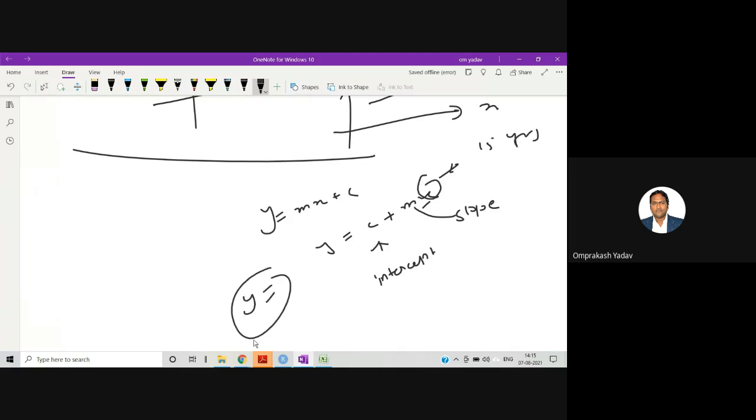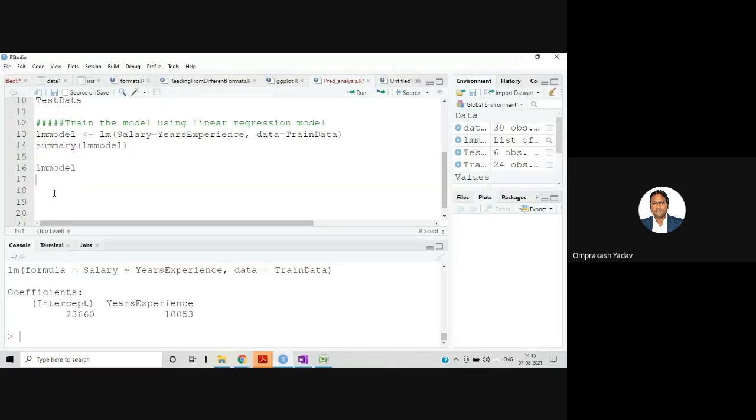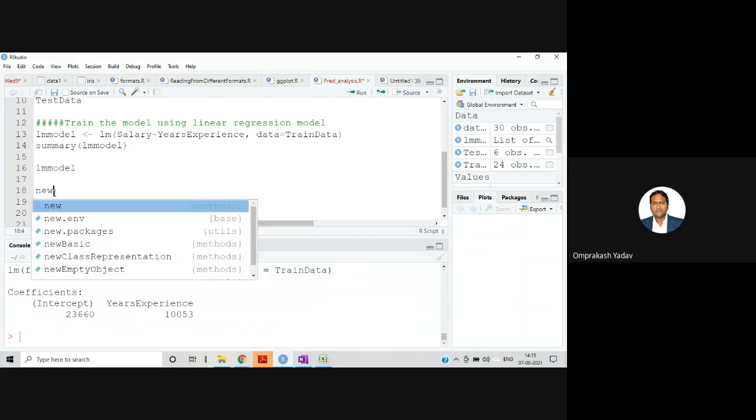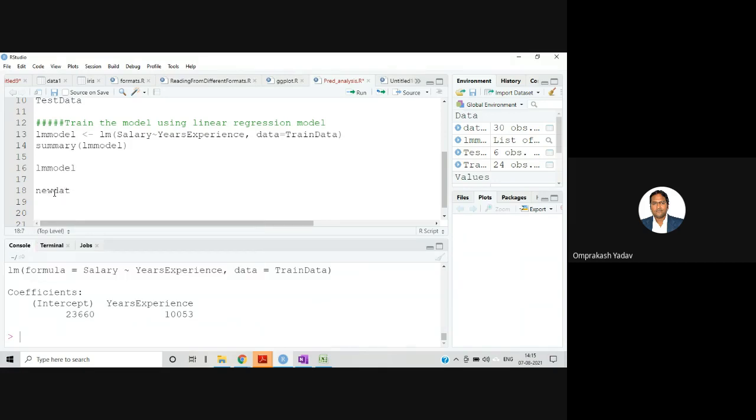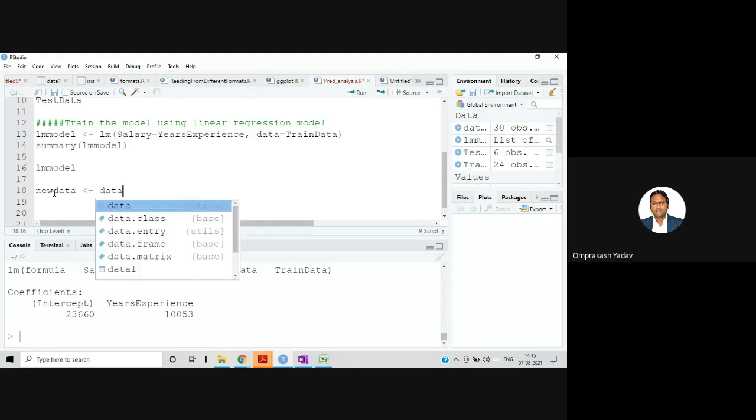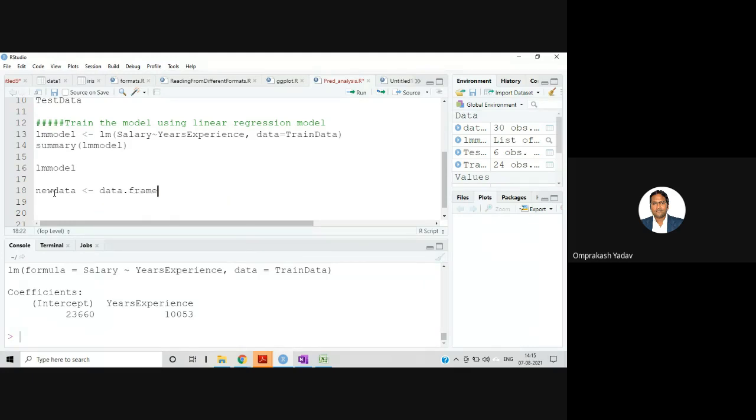So that's what we'll be doing now in this model. Let's check for an unknown value. Let's give that particular new data. First of all, for this new data, I'm creating a data frame. I'm saying data.frame, and this is years experience, and I'm saying years experience is equal to 15.